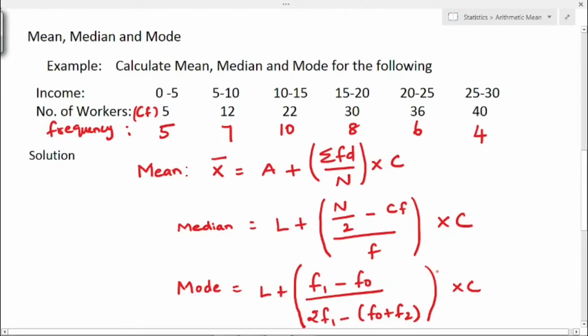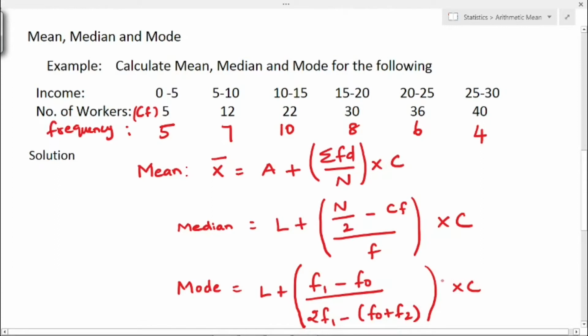Next formula for mode, L plus F1 minus F0 divided by 2F1 minus F0 plus F2 into C. This L is lower limit of modal class and F0 is frequency of pre-modal class, F1 is frequency of modal class, F2 is frequency of post-modal class and C is class interval.